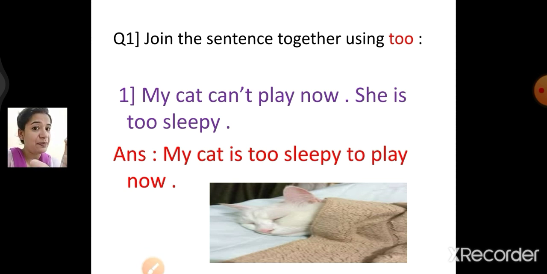My cat is sleepy, so she is not able to play now, right? So my cat is too sleepy to play. I have not used "she" because I have already written "my cat". Now sleepy is an adjective, too is an adverb. Too do what? To play. Why is she too sleepy? For what is she too sleepy? To play. So my cat is too sleepy to play now.